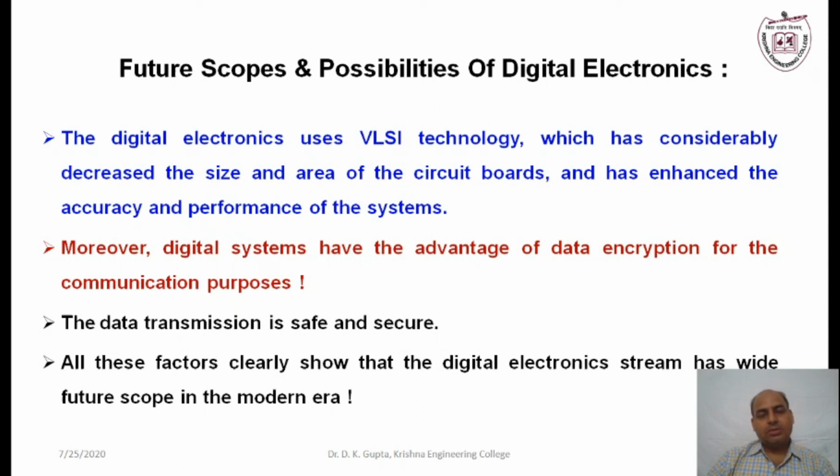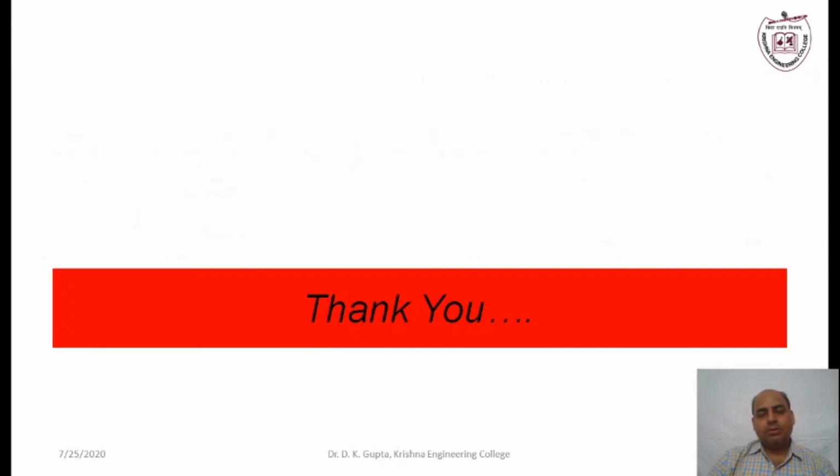So for this introductory lecture, I think this is enough. In the next lecture, I will start from the basic concepts of number systems or the basics of the digital theory.